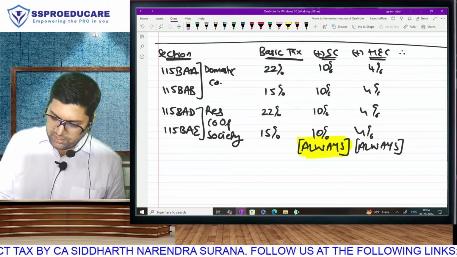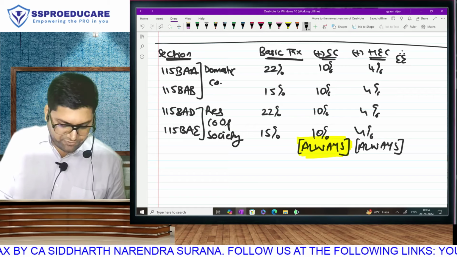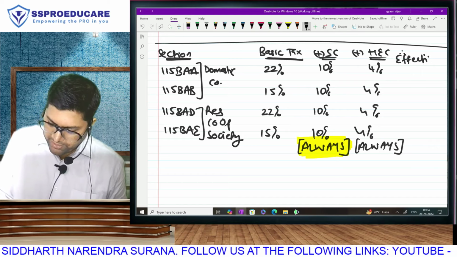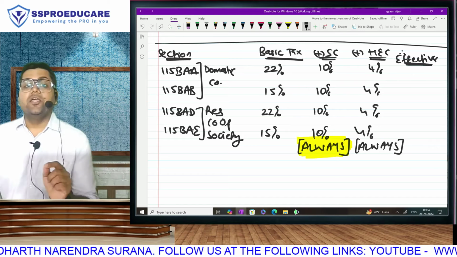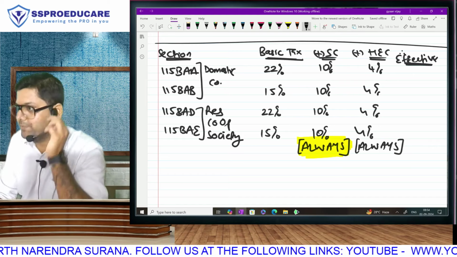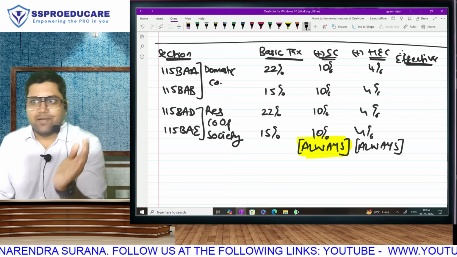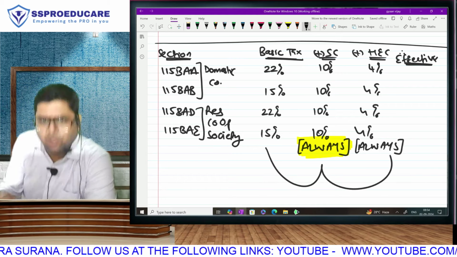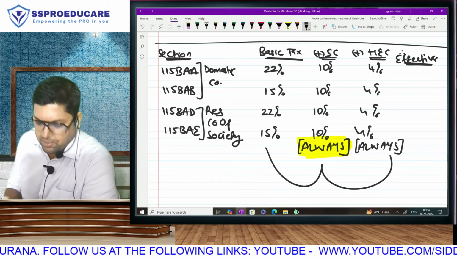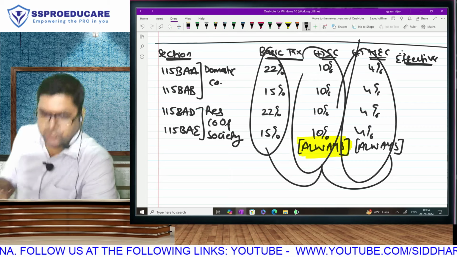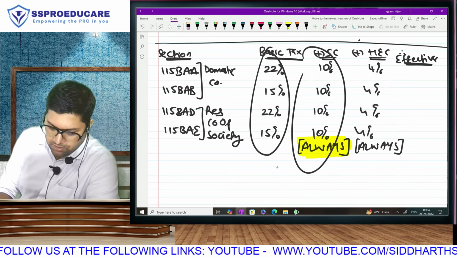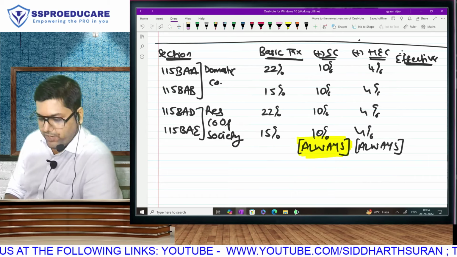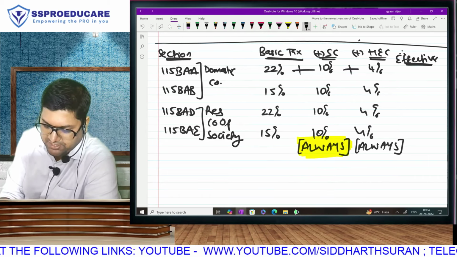And therefore, if we discuss what is the effective tax rate, all inclusive, please understand, in the old regime, surcharge may or may not come. So it can be basic plus cess or basic plus surcharge plus cess. Is that understood that in new regime it will always be all of them? Because this is fixed, this is also fixed, and this is also fixed. So we can reduce this to one final rate. For example, this is always going to be 22 plus 10 plus 4.